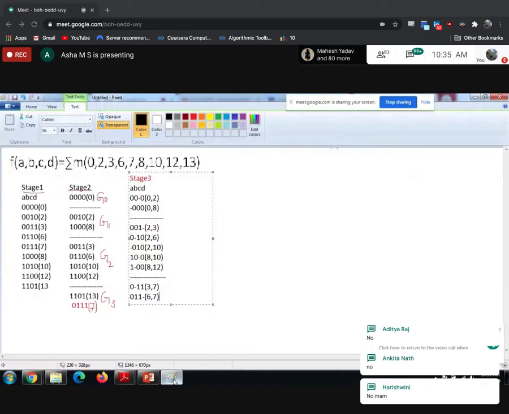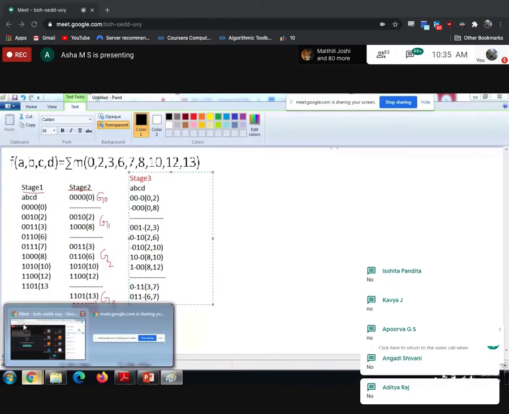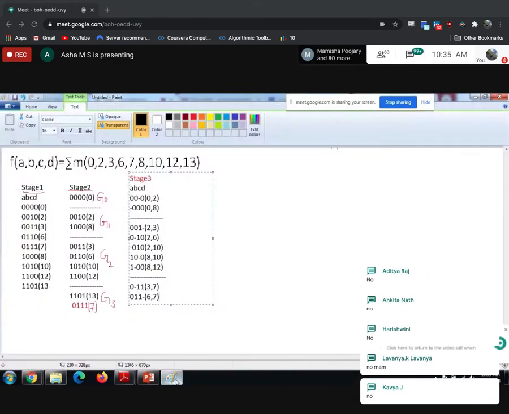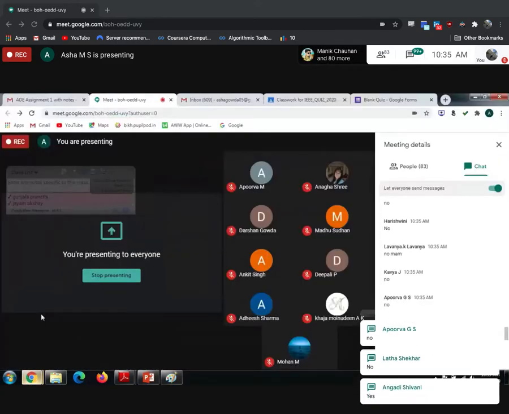No. 10, 7. Is it possible to do with 10 and 7? No, 10 and 7 also not possible. Okay. 12 and 13. Is 12, 13 possible?